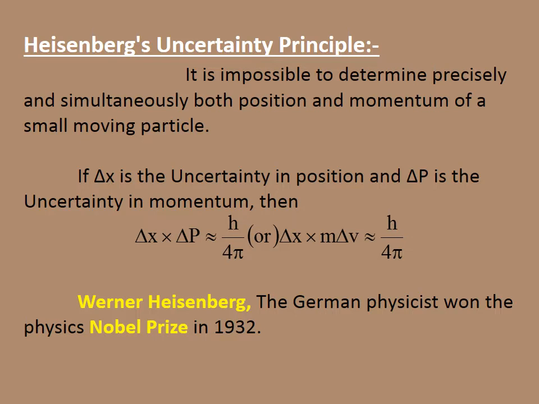This can be written as delta x into m into delta v, which is also roughly equal to h by 4 pi. Werner Heisenberg, the German physicist, won the Nobel Prize in 1932. The important equation is delta x into delta p roughly equal to h by 4 pi, or delta x into m into delta v roughly equal to h by 4 pi. This is the point regarding the Heisenberg uncertainty principle.